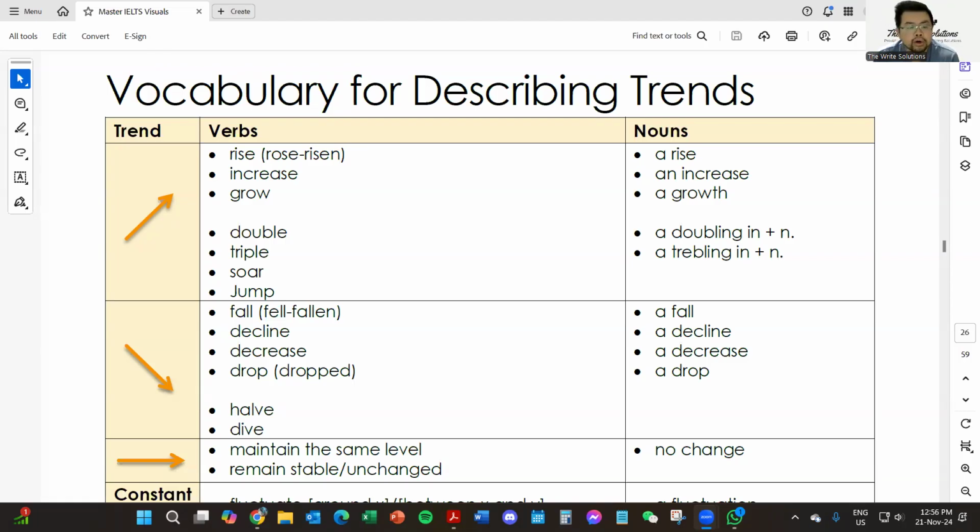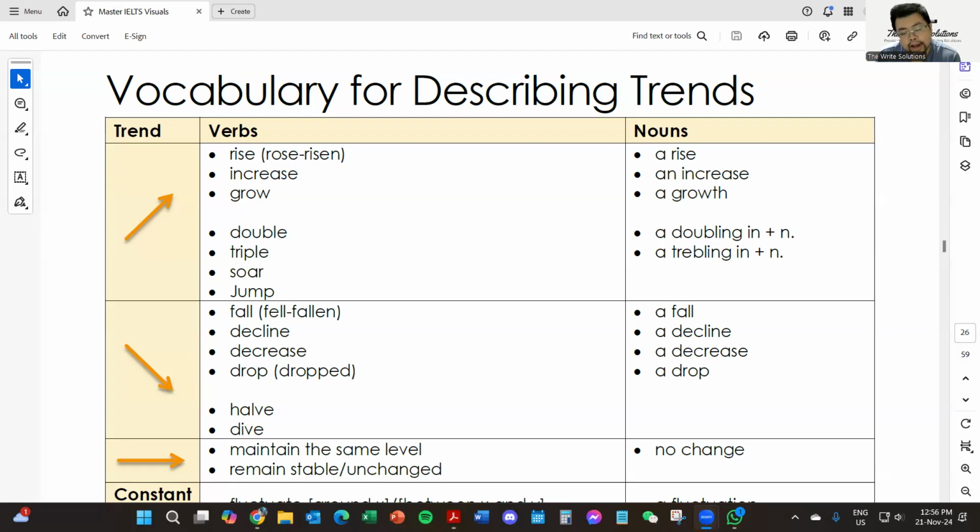Okay. So the upward trends, you can use verbs like rise, rose, or risen, increase, grow, double, triple, soar, or jump, which is obviously higher. Okay. The trend jumps higher, or the increase is significant. Double or triple is like a number 100 times or 200 times.